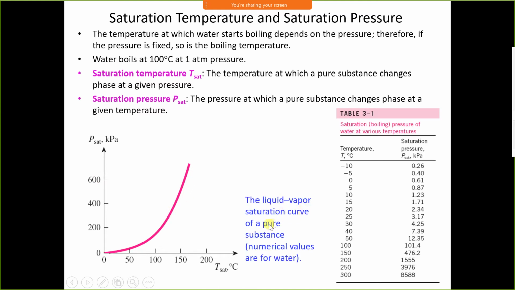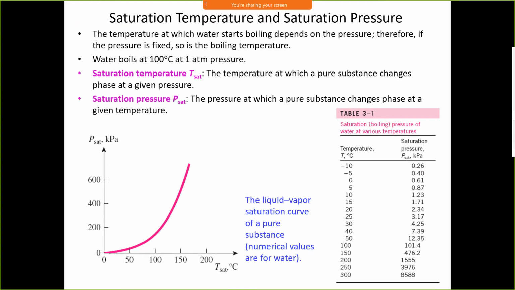The liquid vapor saturation curve of a pure substance, numeric values: at 0 degrees Celsius. Suppose you want to boil water at 0 degrees Celsius, its pressure should be 0.61 kilopascal, which means 0.0061 bar. Suppose you want to boil water at 100 degrees Celsius, its pressure should be 1.01325 bar, that is 101.325 kilopascal. If you want to boil water at minus 10 degrees Celsius, you have to bring the pressure of water to 0.26 kilopascal, that is 0.0026 bar.